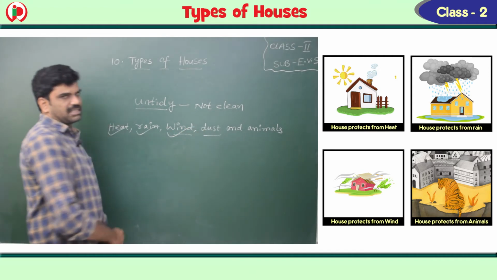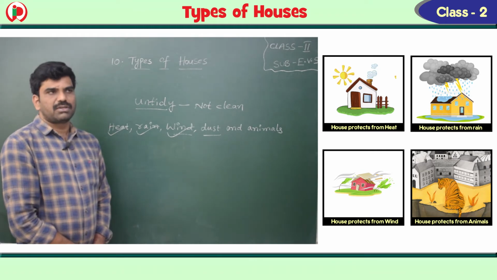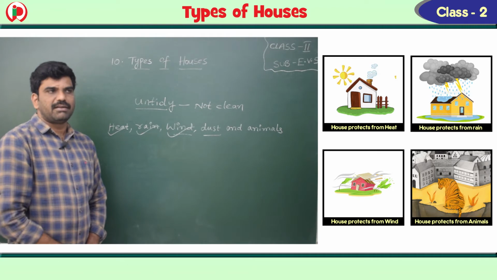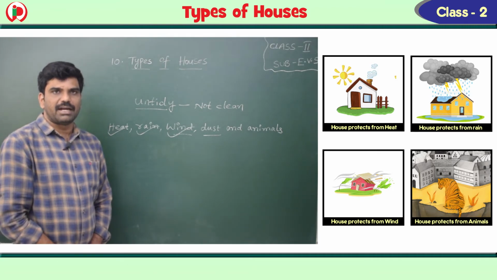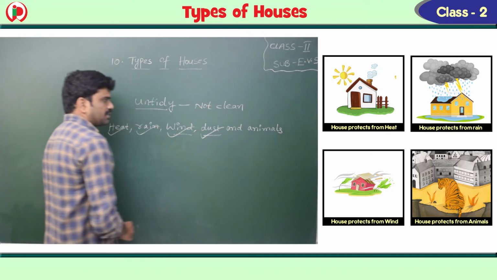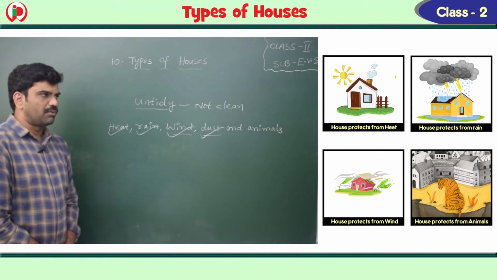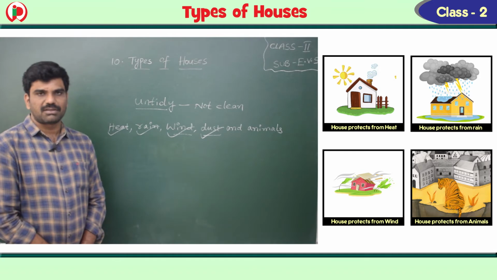Next one, dust. Children, if you stay in your house, you will be very neat and very clean. If you go outside in the dust, the dust will enter into our body and make us untidy. So the house protects us from dust. And let's come to the animals. So many animals are there on the road and in our surroundings.